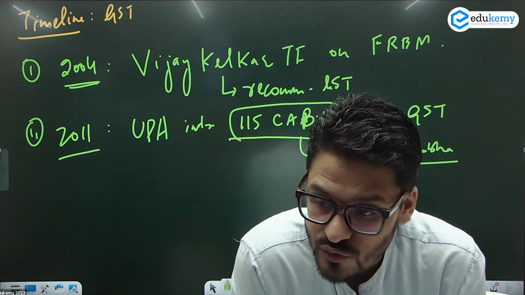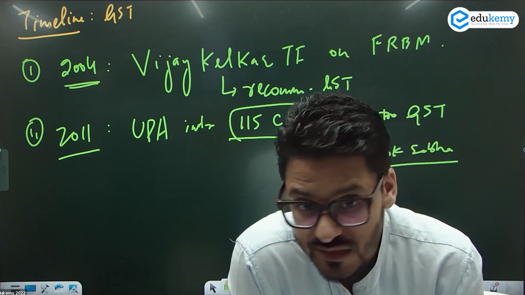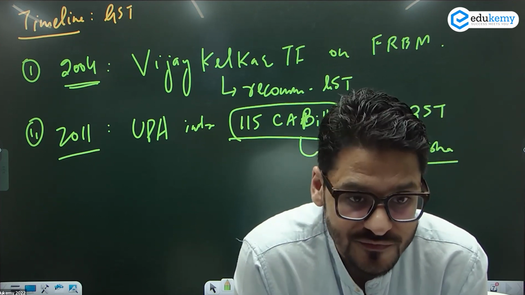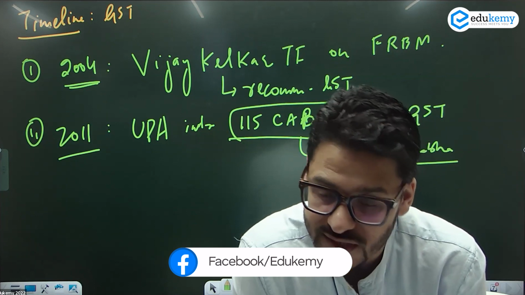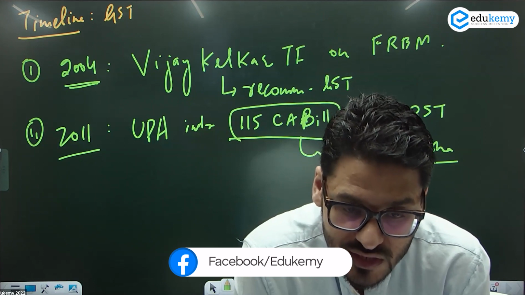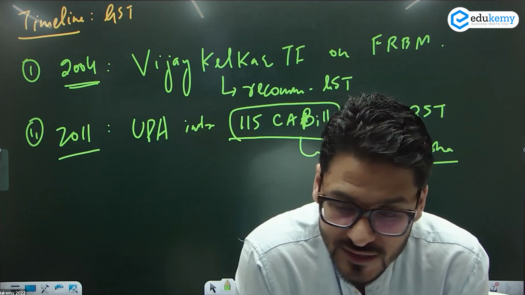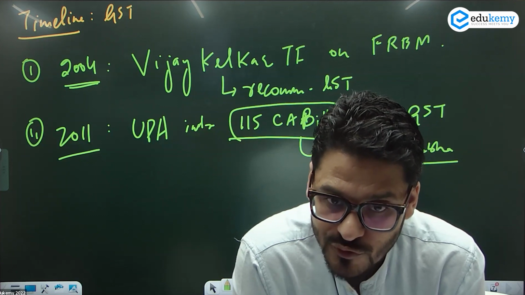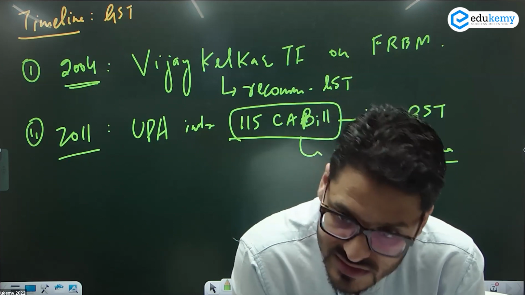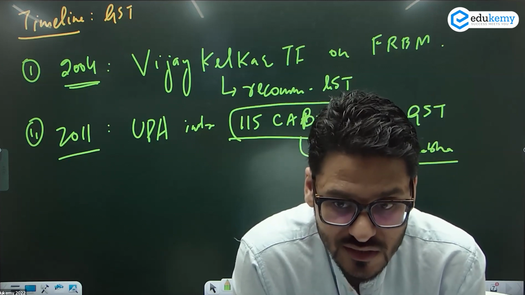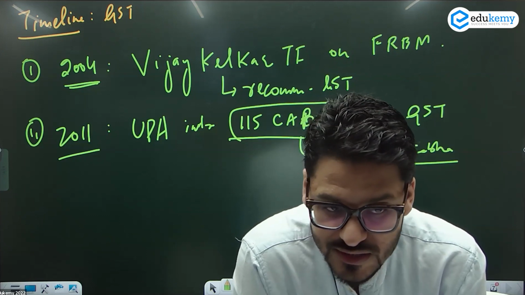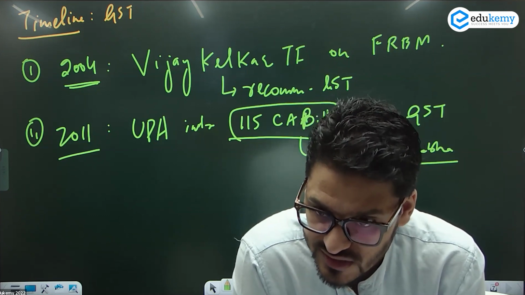But here you are affecting the states. आप state में घुस रहे हो, state को ITC में ला रहे हो, and you are changing the fiscal relationship between the center and the states. When you are changing the financial relationship between the center and the states, it is a basic structure. It's a constitutional provision. आपको इसके लिए constitutional amendment लाना पड़ेगा when you want to change the financial relationship between center and the state. And because states were going to actually come under the center then under GST, because ये GST Council के अंदर आ जाता पूरा system.